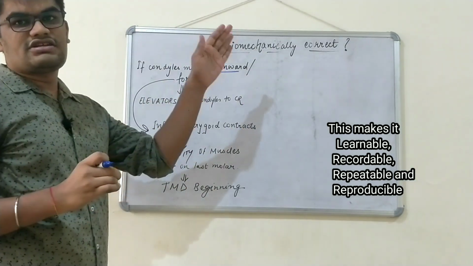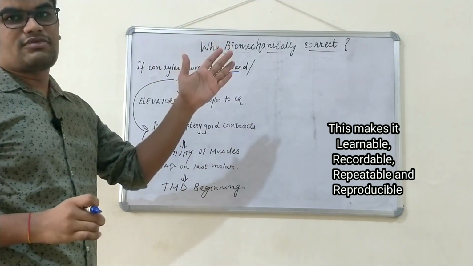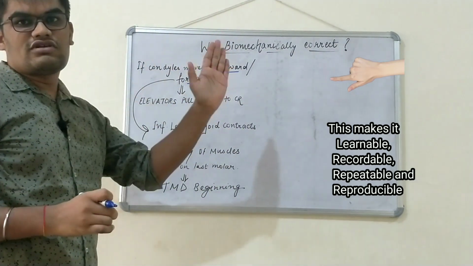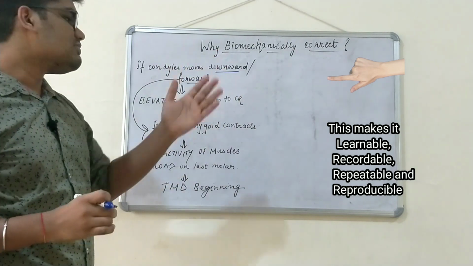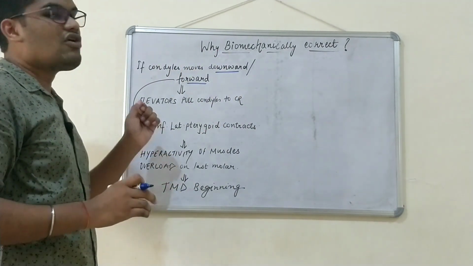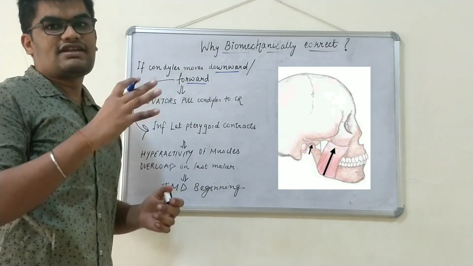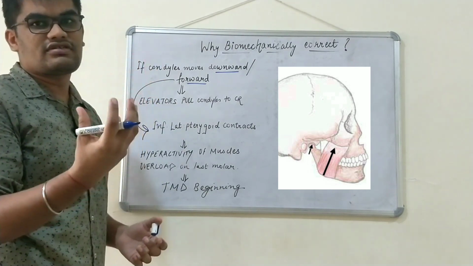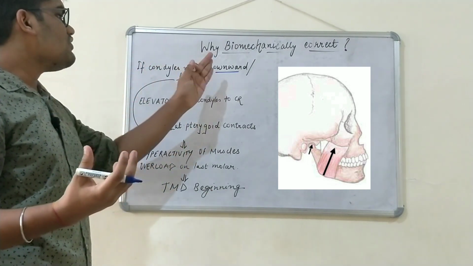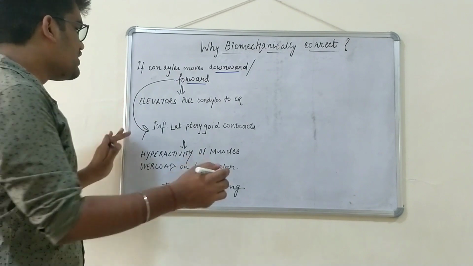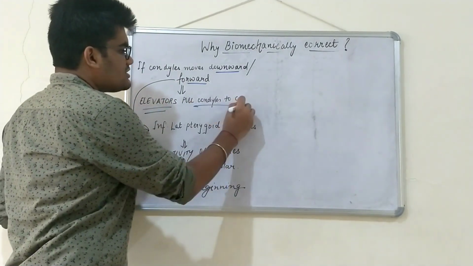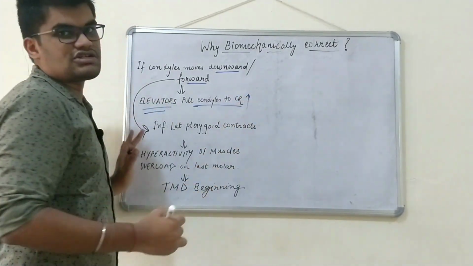How that centric relation is the biomechanically correct position. What if the condyle moves downwards or forwards from the usual position? We have already read that the elevators have a tendency to pull the condyle to the centric relation. So whenever the condyle moves downwards or in a forward direction, the elevators pull the condyle to the centric relation, that is, in an upward direction.